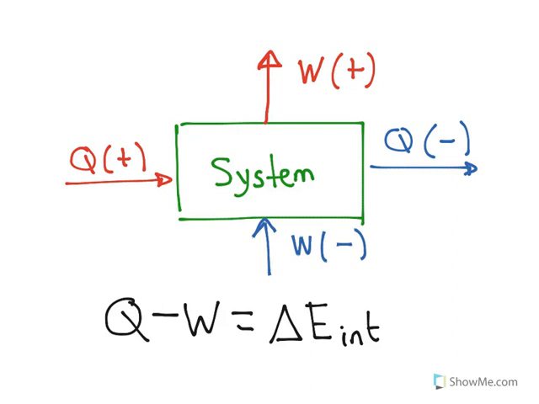Negative heat will decrease internal energy, which will be negative. While work, positive work, is going to be an expansion work, which is going to decrease internal energy. And in another way, compression work, which is negative, will increase internal energy. That's the reason for this minus here.